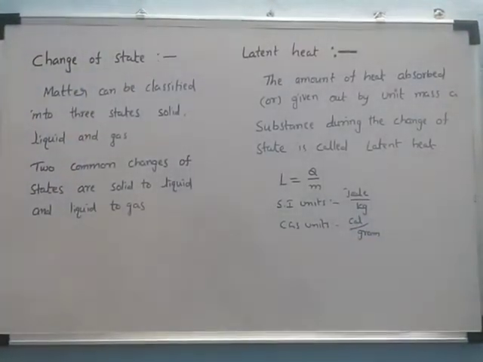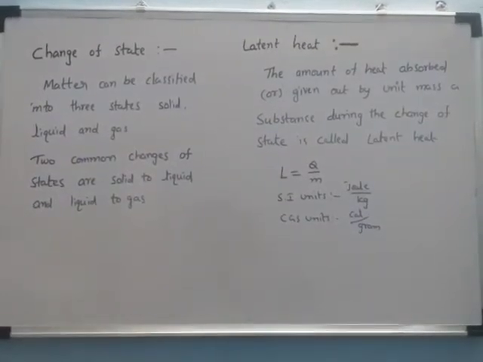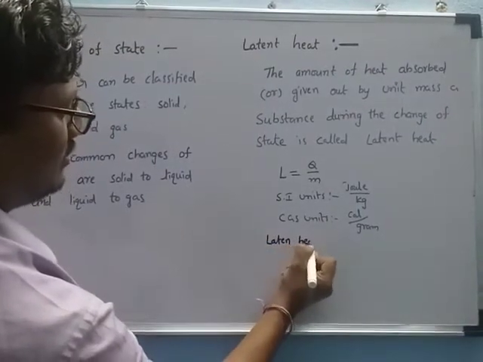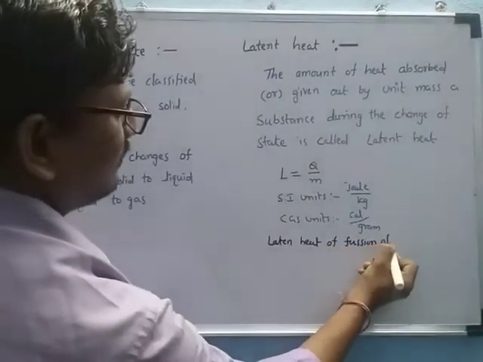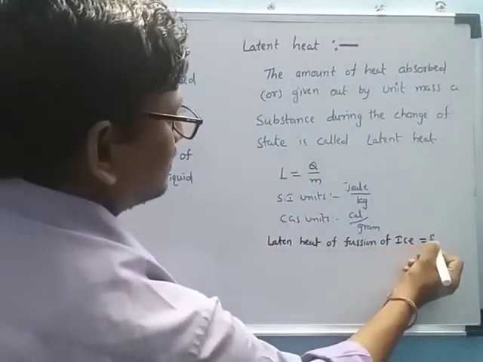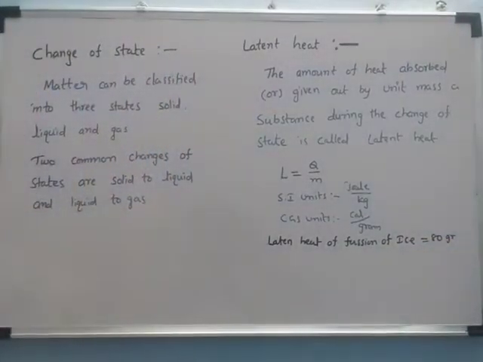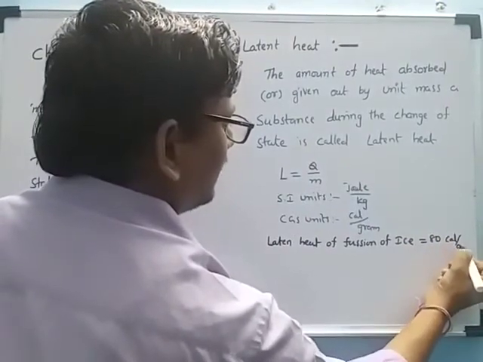Now there are some constant values. The latent heat of fusion of ice is a constant value: 80 calorie per gram.